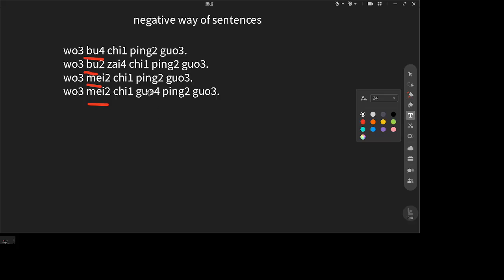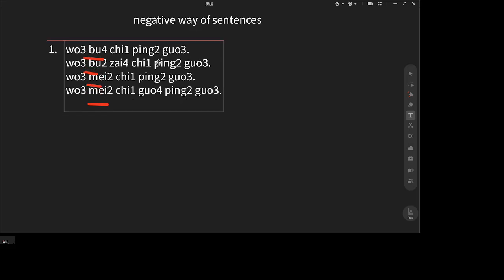Okay, so first one, 我不吃苹果. So what's the meaning? 我不吃苹果 means in the past, now, and in the future, I don't eat apples. So I don't eat apple in the past, now, and in the future. So I never eat it, right? So this is 不吃苹果, okay?